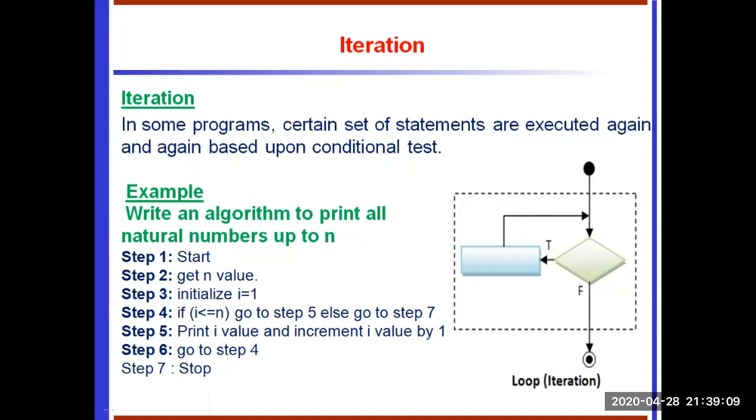Then take the increment, and again go to execute step 4. So statement 5 repeatedly executes until the step 4 condition is false. When the step 4 condition is false, it automatically goes to step 7, stop. So for the iteration statement, when any particular statement or group of statements wants to execute again and again, we go for iteration.